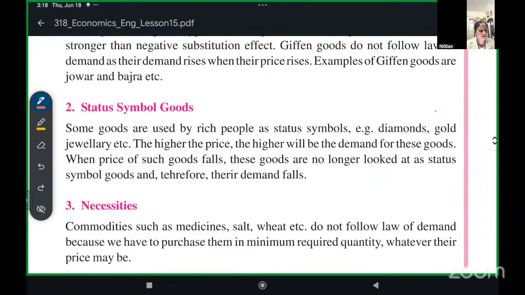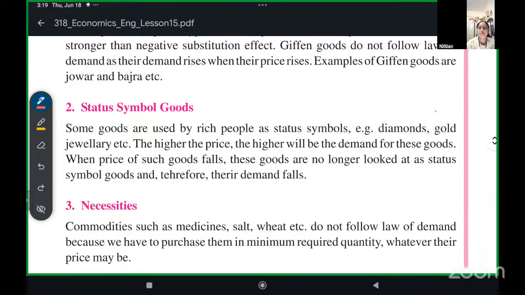For example, you can see brands such as Christian Louboutin for heels, and Nike, but there are brands whose products are worth lakhs also. Thousands and thousands. And Gucci, Prada, many brands are there. So those goods are used as status symbols. The higher the price, the higher the demand.